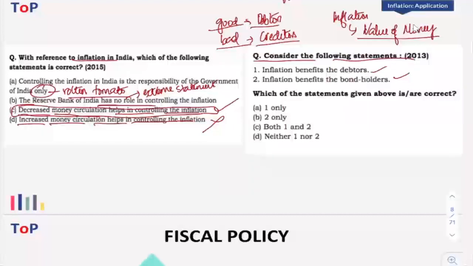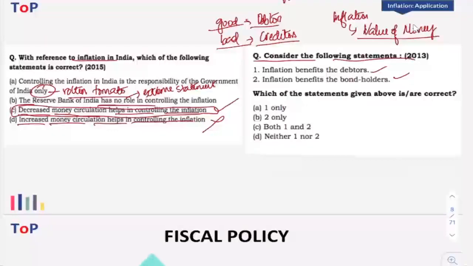When they return the money, the absolute amount does not change. If you have borrowed 10,000 from a person, you are going to return only 10,000, right? But in reality, the value of money has come down because of inflation. The purchasing power of that money has come down. That is why we say that the value of money reduces with inflation.